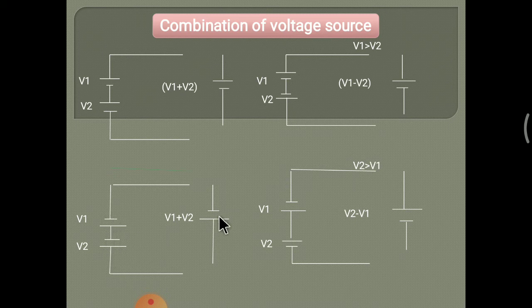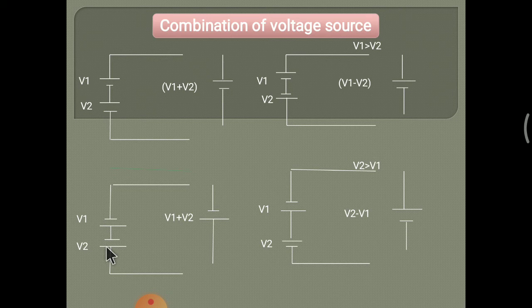So here it is also negative positive for this circuit, and V1 plus V2 is here. There is also the same sign convention for V1 and V2, positive negative, so V1 and V2 are added. Here is also the same sign convention, negative positive.